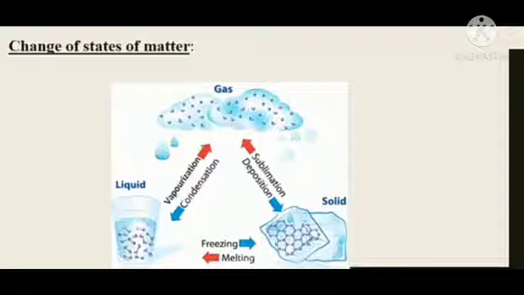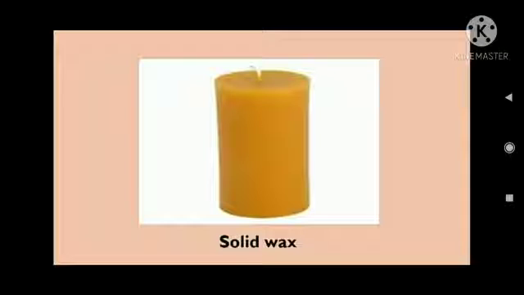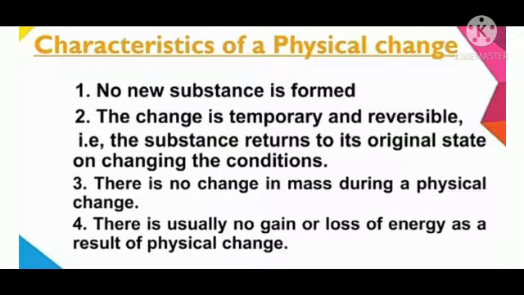Understood? Now the third characteristic of physical change is that there is no change in mass during a physical change. Let's take an example of that. You just take a candle, or a solid wax, okay, and when you melt it, on melting it changes into liquid state, right? But the mass of both, that solid wax and the liquid wax, is the same. It means there is no change in the mass of the substance in physical change.